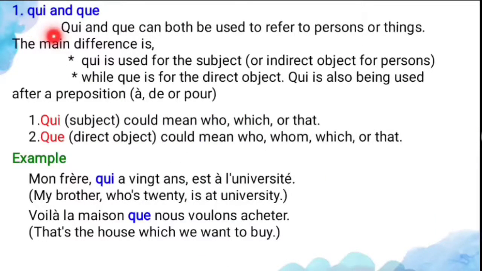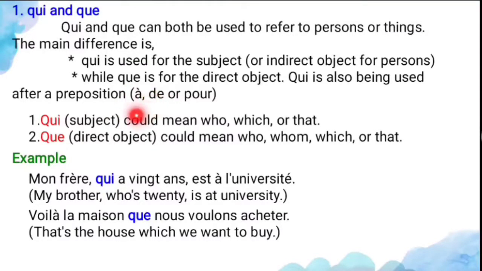And where do we have to use qui and que? Qui and que can both be used to refer to a person or thing. So qui and que are used both for persons as well as things. And what is the difference between qui and que? Qui is used for the subject or indirect object for the person, and que is the direct object, used for the things. And qui is also used after a preposition. So after the preposition also you can use the relative pronoun.